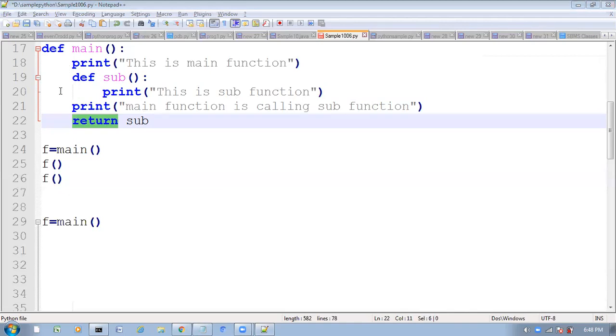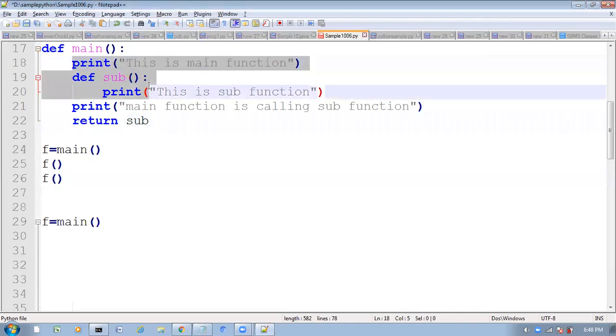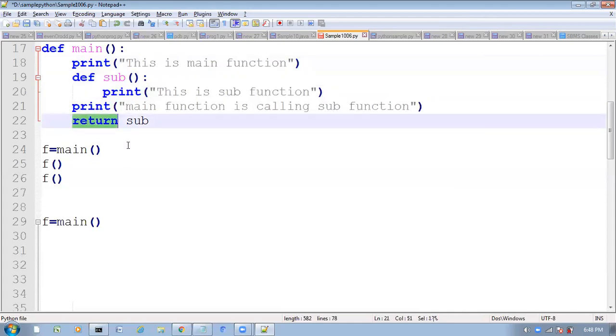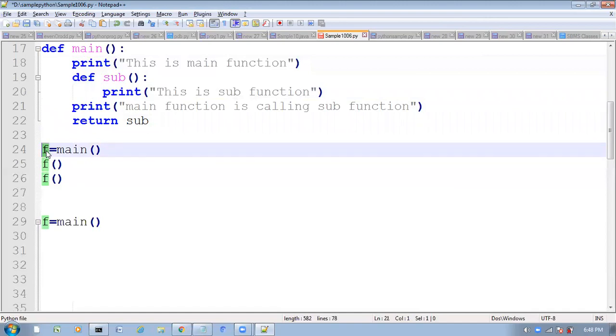After executing this main function, if I want to return some output, we can return it only by using the return keyword. Whatever it is returning will go and be assigned to the caller. Here f is the caller, and f is calling this main function, so whatever this main function returns will be assigned to this f.